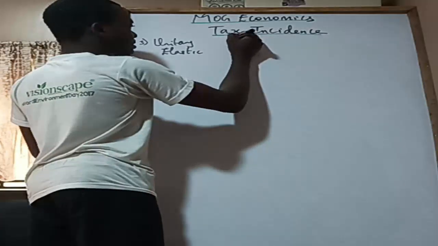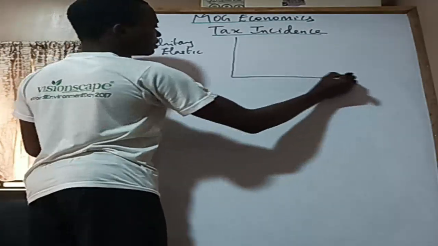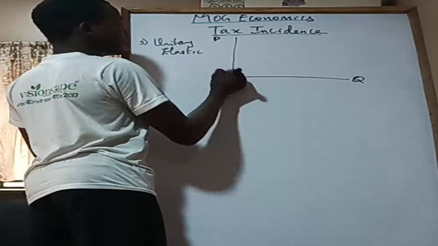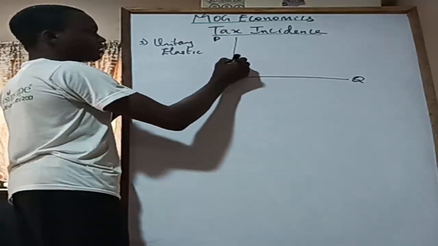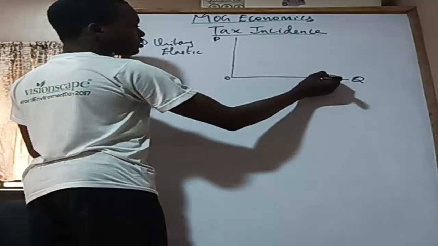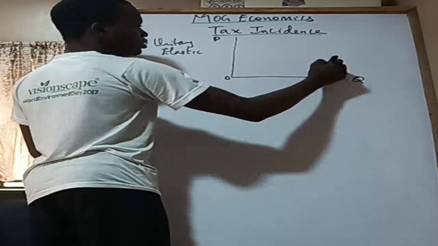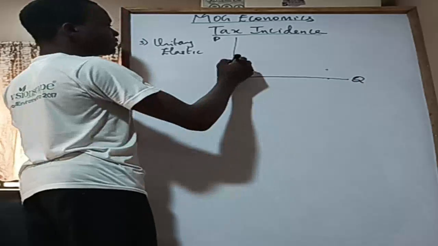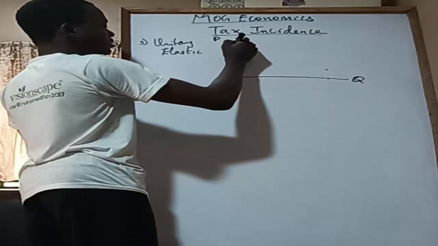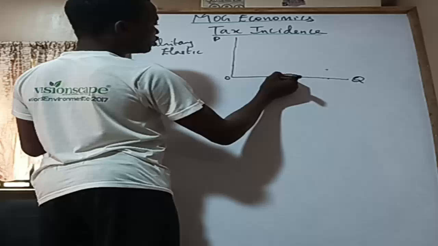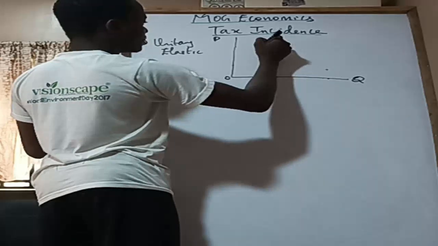Now let's also look at the tax incidence for a neutral elastic demand. So this is Q, and this is price, this is 0. Say the former price were there, then the former quantity was, by assumption, here, so the two of them are meeting at this point, right? If this price rises to something as much as this, quantity demanded may fall as much as this too. So you have something like this.